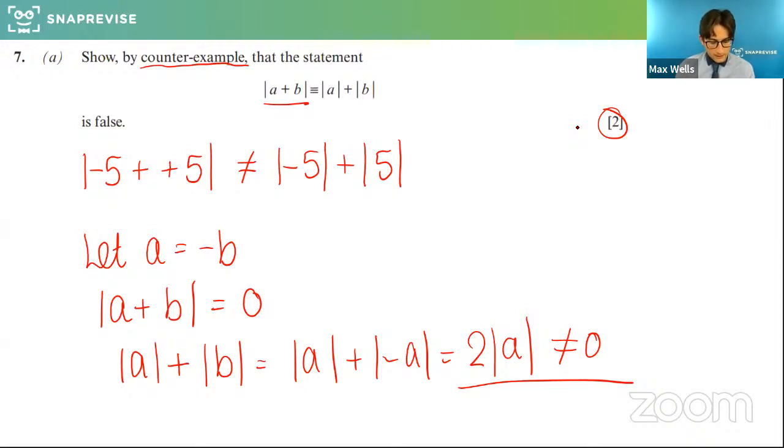Pi and minus pi. Yeah, absolutely. Of course you could. Pi and minus pi. It didn't say anything about rational or irrational. And actually, if one is the negative of the other, it will disprove it for this case. So the easier way is just use letters, use A is minus B. But if you want to pick an actual value, pi and minus pi is absolutely fine.